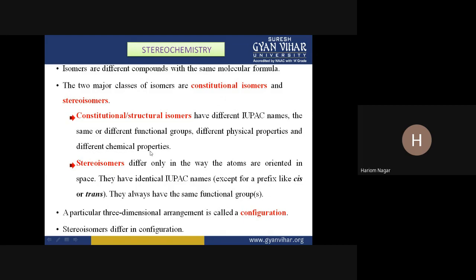This is the basic difference. But in the constitutional or structural isomers, they have completely different IUPAC names. Right? So a particular three-dimensional arrangement is called a configuration, and stereoisomers have different configurations. One may have cis configuration, the second may have trans configuration, or one may have R configuration and the second may have the S configuration. So they have different configurations.